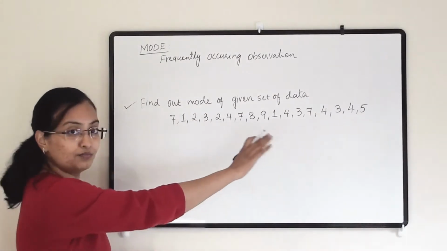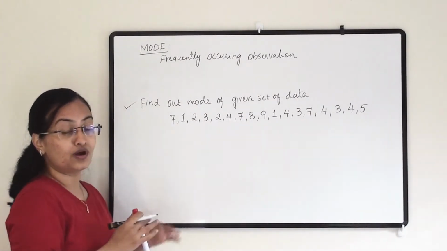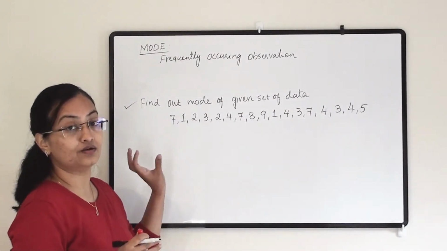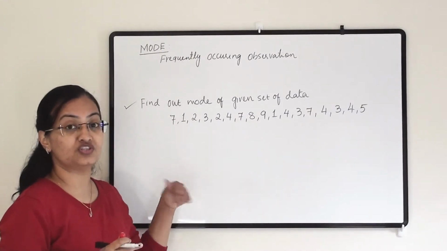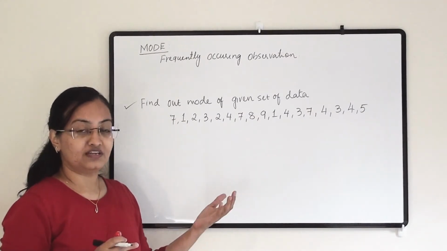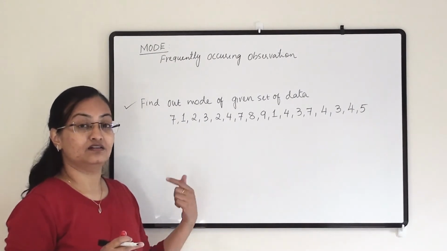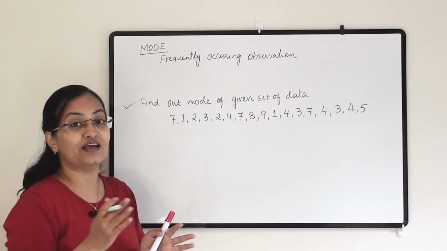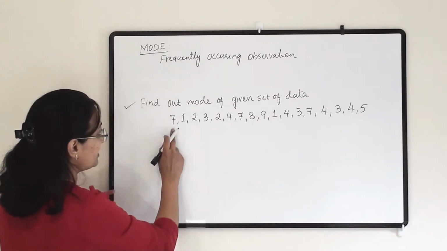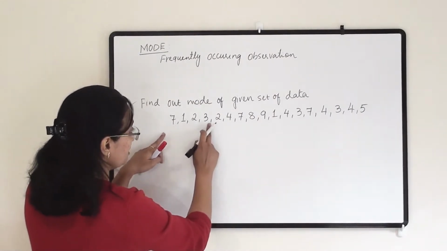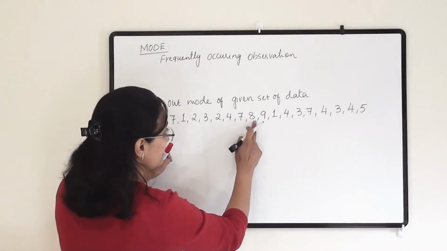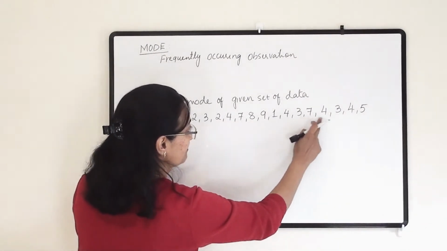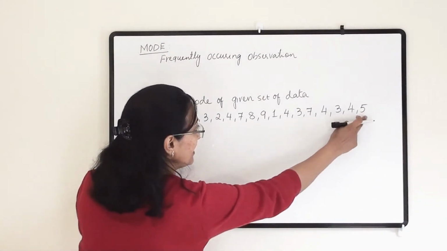So here a number of observations are there. You have to check thoroughly and look carefully for the number which is appearing most of the time. It may happen that other numbers are also appearing, but there will be a difference in their frequency. So let us check that. 7, 1, 2, 3, 2, 4, 7, 8, 9, 1, 4, 3, 7, 4, 3, 4 and 5.